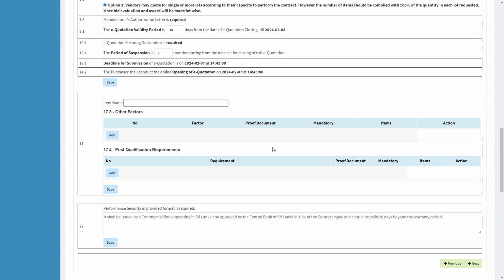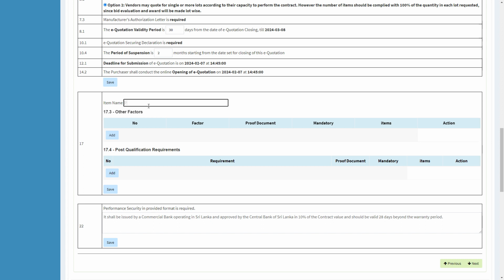At the latter part of the datasheet under ITV clause 17, you have to enter the other factors and post-qualification requirements. If you had selected option 2 in the ITV clause 5.1 of the datasheet, you have to enter other factors and post-qualifications separately for each of the items. Please note, you will see the item name text box only if you have selected option 2 in the ITV clause 5.1 of the datasheet.